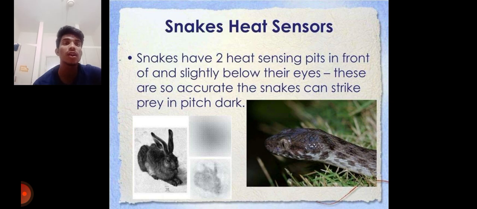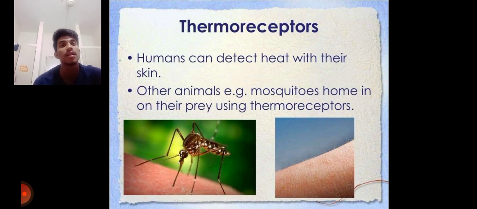These are so accurate that snakes can strike prey in pitch darkness. Humans can detect heat with their skin. Other animals, for example mosquitoes, home in on their prey using thermoreceptors.